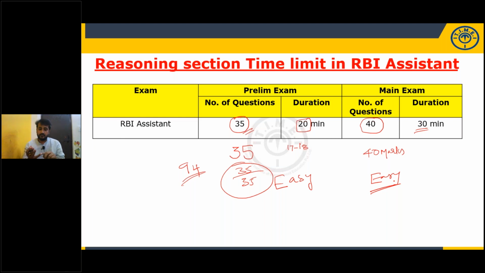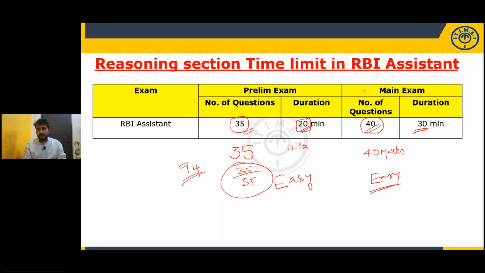You will not be given decision making questions, critical reasoning questions, or non-verbal reasoning questions. Since they are not giving any of these three, you can prepare and attempt all the topics. You can score easily. So 35 questions, 35 marks, and the time limit is 20 minutes. 40 questions, 40 marks, and the time limit is 30 minutes.